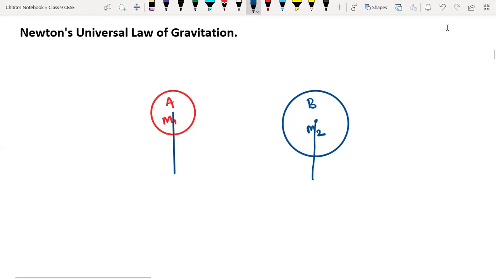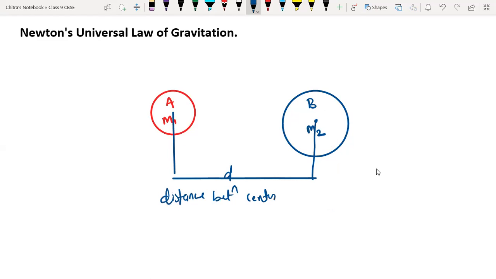The distance from here to here, I'm just taking as D. So this is D. What is D? It is the distance between them, between the centers of both the objects.